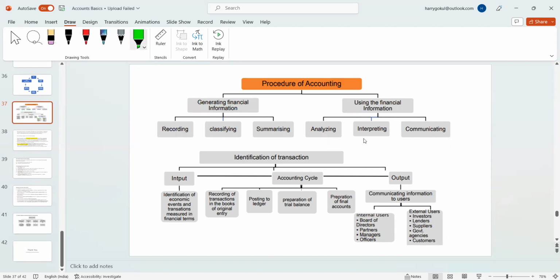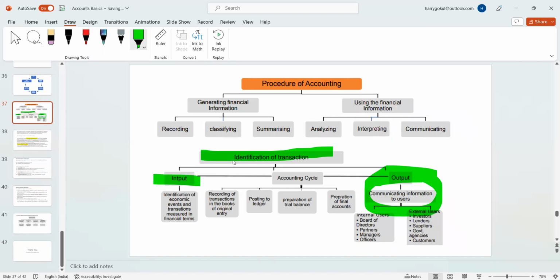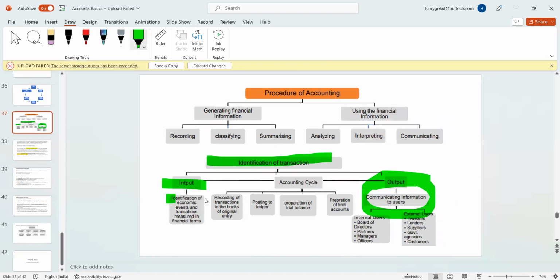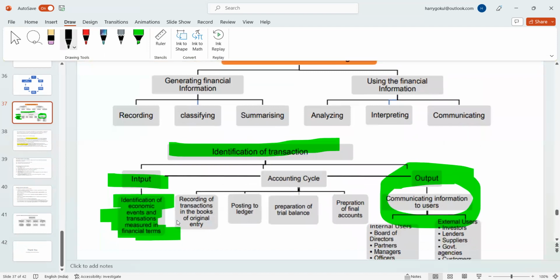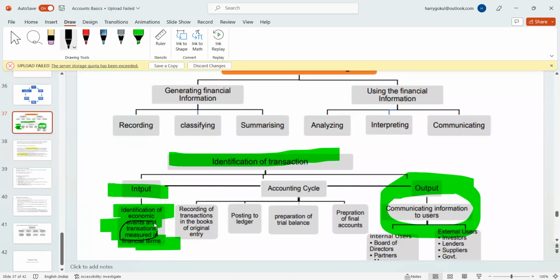Okay, what's the identification of transactions? How do you identify? Like inputs and outputs. The output goes to the users. So what's the input? Identification of the economic events and transactions, measured in financial terms. It should be measurable. The most important thing is that if you are recording something, it should be measurable. You need to measure it.